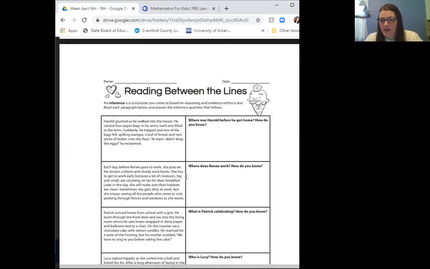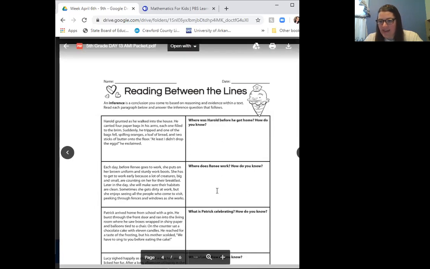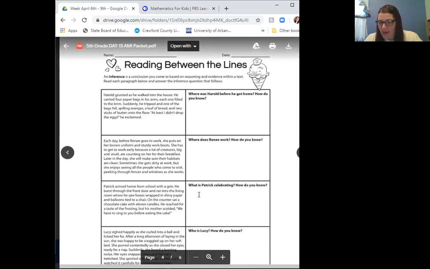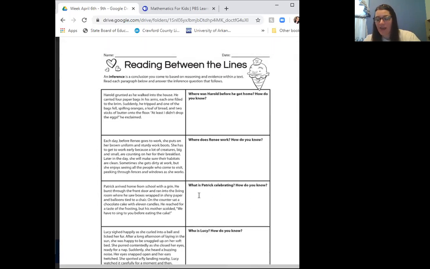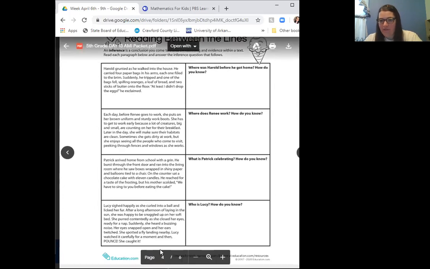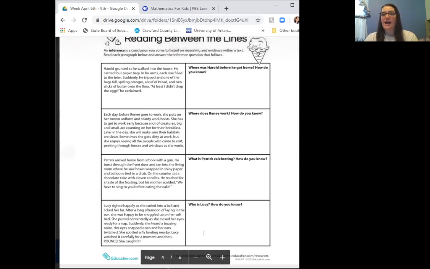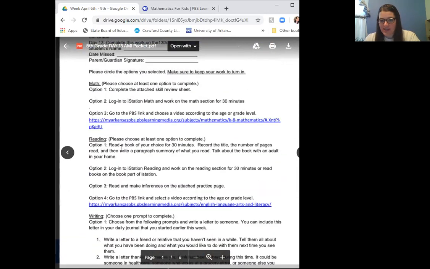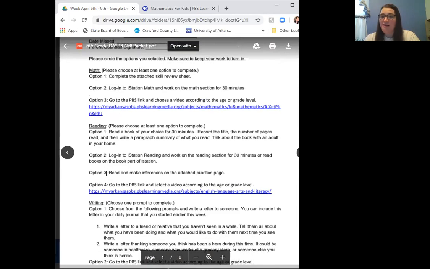Okay, and then the next one, you're going to read about Renee, and it's going to ask you, where does Renee work? How do you know? Then you're going to read a paragraph about Patrick, and it says, what is Patrick celebrating? How do you know? And then you're going to read a paragraph about Lucy, and it says, who is Lucy? How do you know? So that is your option. Let me make sure I'm telling you the right option. That is option 3. So if you choose to do option 3, you just read those little paragraphs and answer the questions based on what you infer about what's happening in those little paragraph stories. So that is option 3.